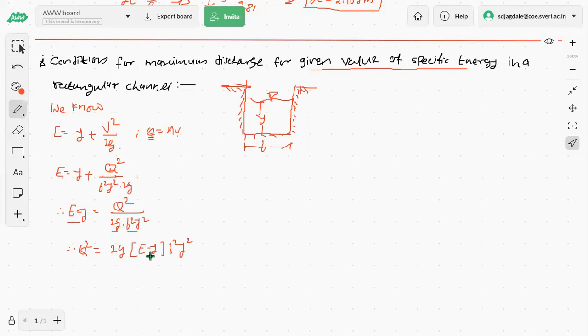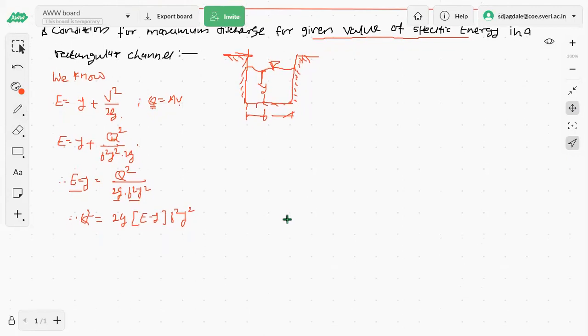If you do not go for it, then also it's okay. What we'll do, we'll go for the multiplication, that is multiplying this term by b square y square. So the equation will be now q square is equal to 2g in bracket E b square y square. We will not keep b outside, no need, we will take b inside. b is a base width which is a constant for a particular channel section.